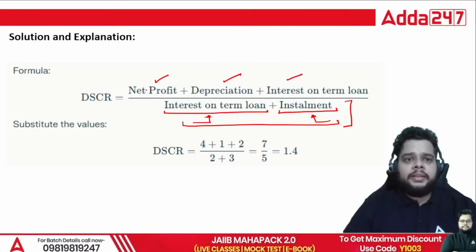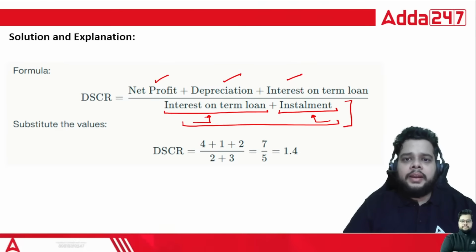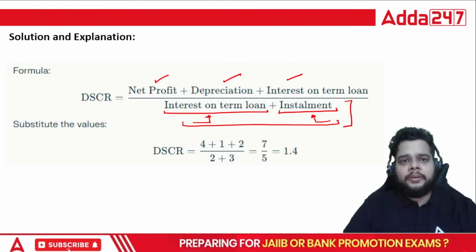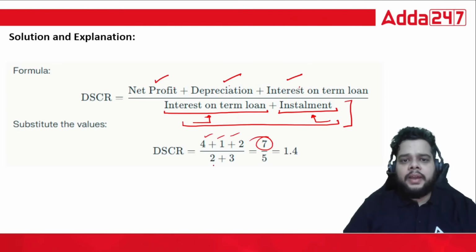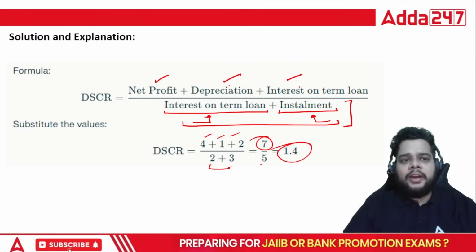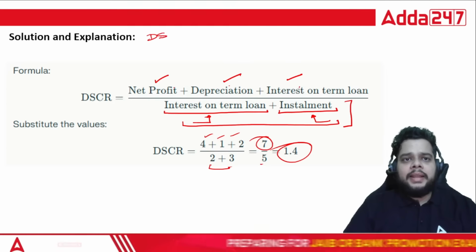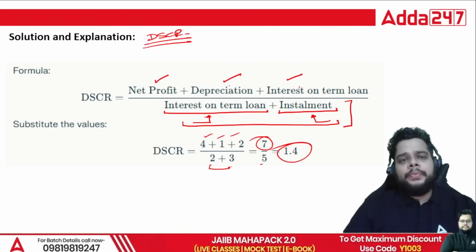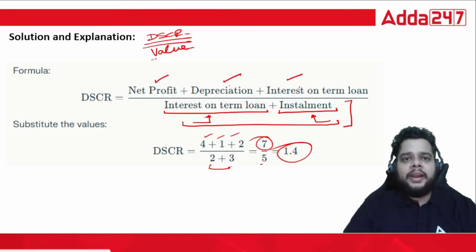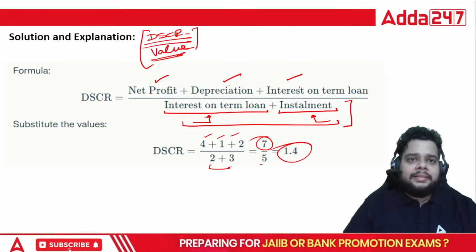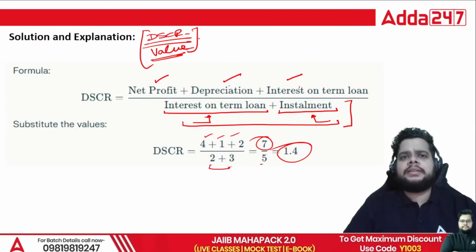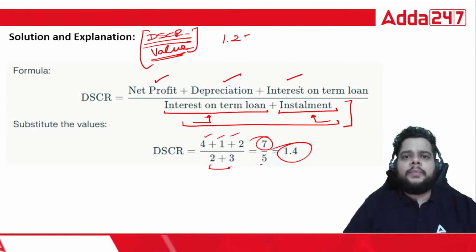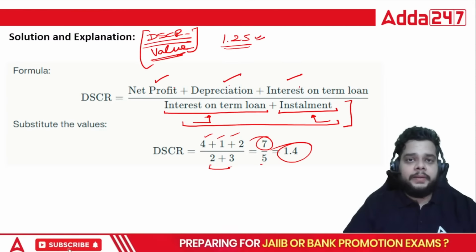In the numerator, you will find the net profit, depreciation, and interest on term loan. So the net profit of an enterprise plus depreciation plus interest will be added, and we will have 4 plus 1 plus 2, that is 7, and 2 plus 3 as 5. The correct answer is 1.4. Can anybody tell me the DSCR value we look for while giving a loan? We calculate DSCR, and up to what value do we provide the loan? We say that yes, if the DSCR is beyond 1.25, then everything is fine.